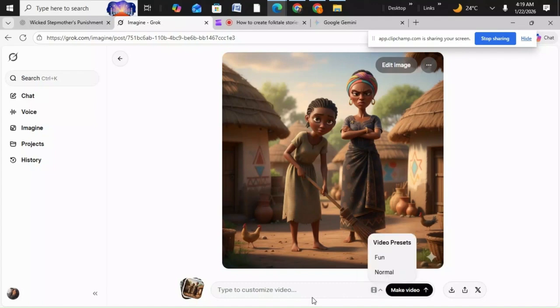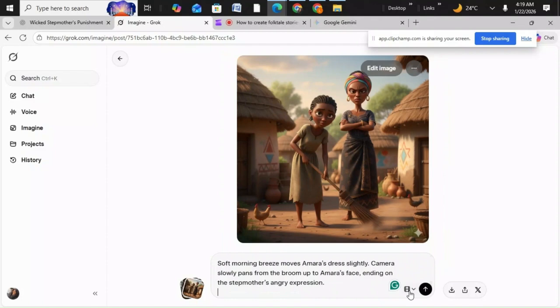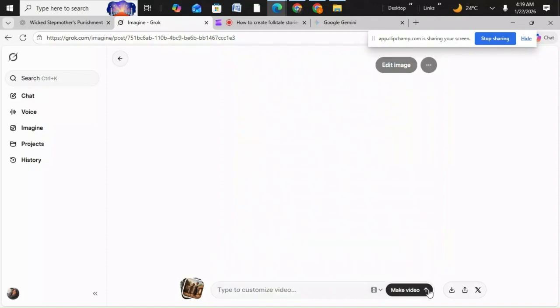Okay, so let's continue. You will now paste that animation prompt we got from ChatGPT. You paste it and you click on this arrow for it to create the video.